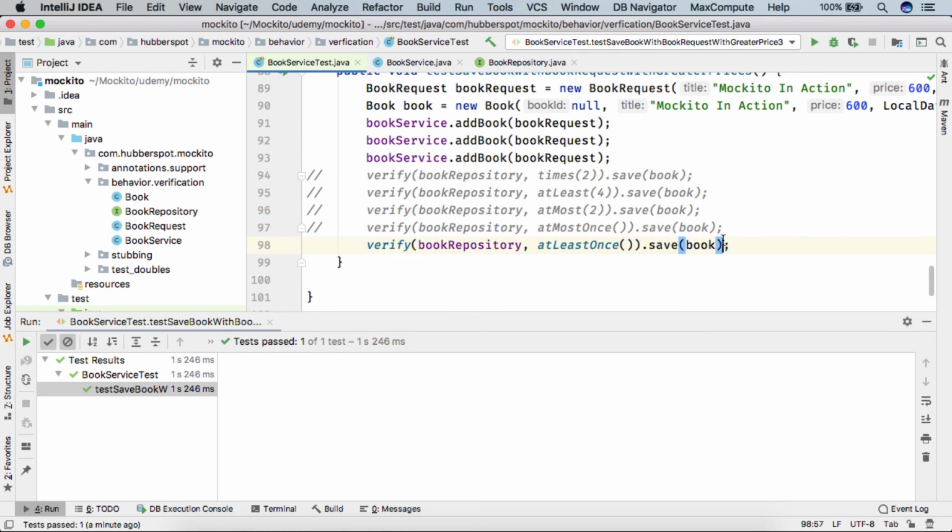So friends, in this lecture we saw how Mockito helps us by providing methods such as at least, at most, at most once, and at least once to verify whether certain methods on the mock object have been called a certain number of times or not.